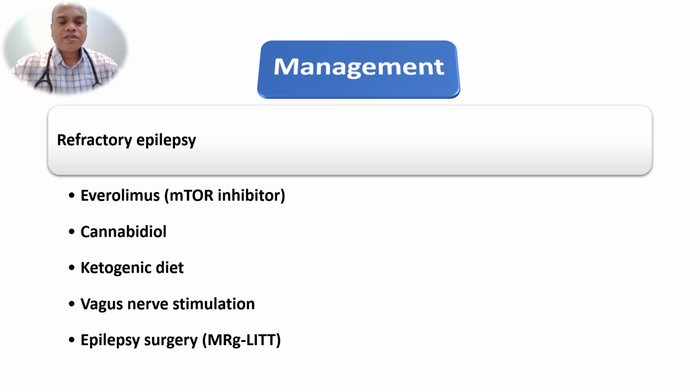For refractory epilepsies, these are the drugs and some surgery available. These are the recent updates.